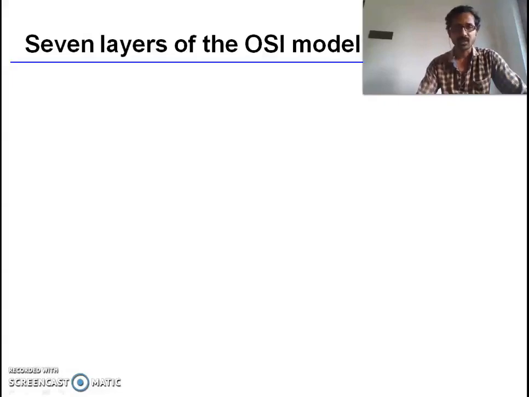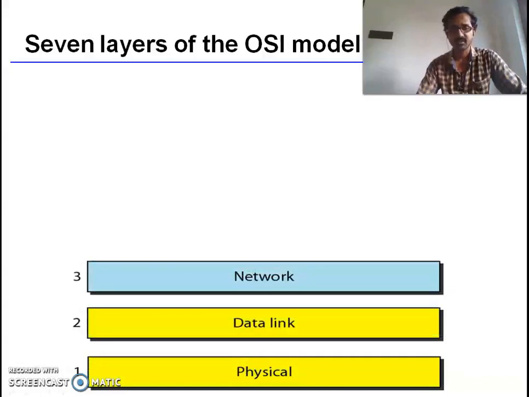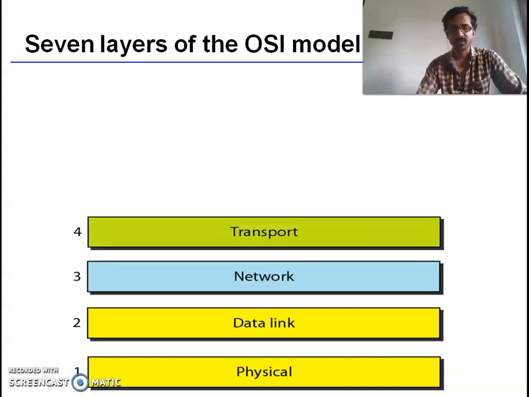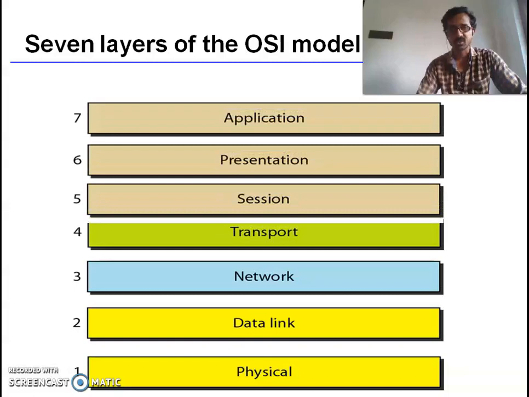In this OSI model we have seven layers. First is the physical layer, second is the data link layer, third is the network layer, fourth is the transport layer, fifth is the session layer, sixth is the presentation layer, and seventh is the application layer. Physical, data link, and network layers are called hardware layers, and session, presentation, and application layers are called software layers. The transport layer is also called the heart of the OSI model.